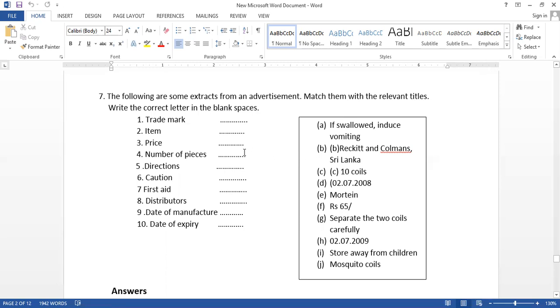Then you can go to the trademark. What is the trademark here? Yeah, this is Mortein. Mortein is the trademark. Mosquito coils. Now it is very easy to understand. Mortein is the trademark. Item is the mosquito coil. Okay. Then directions. Now, what are the directions given here?